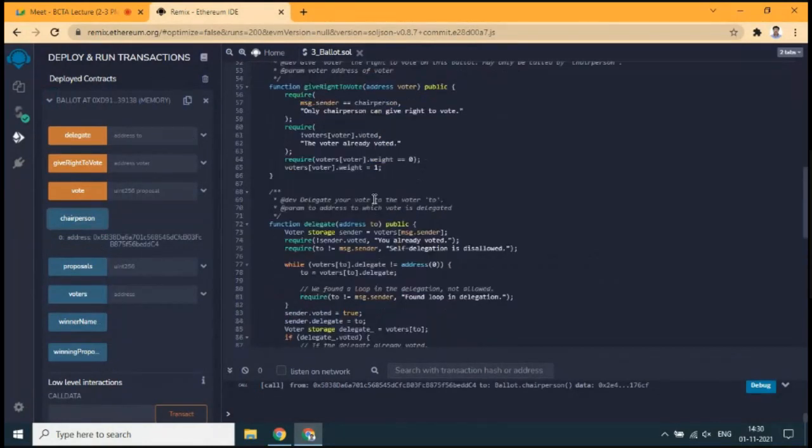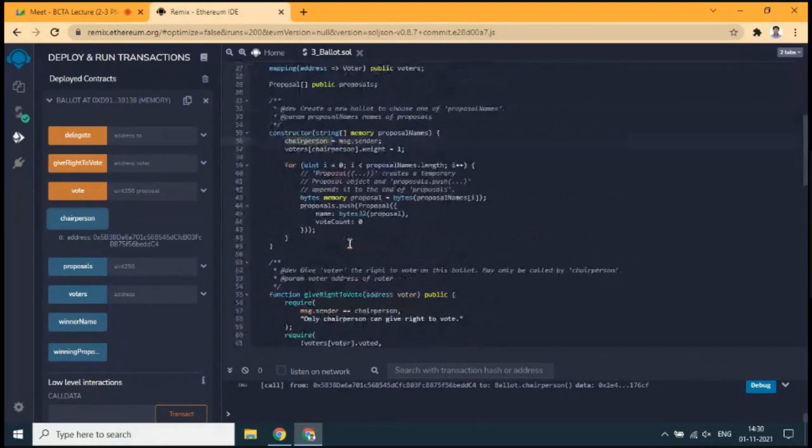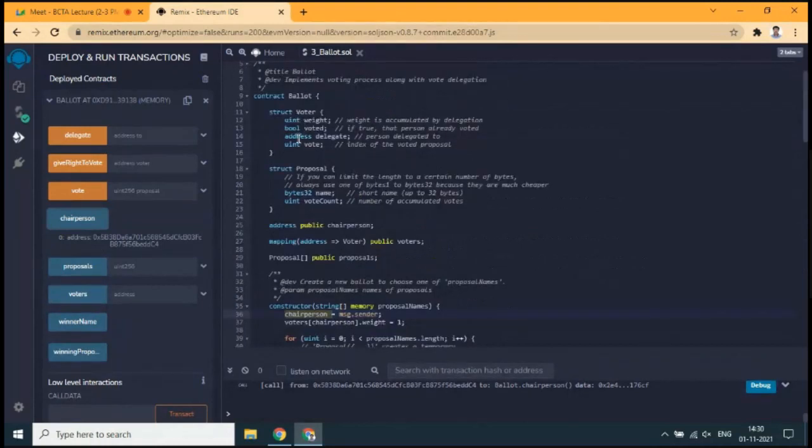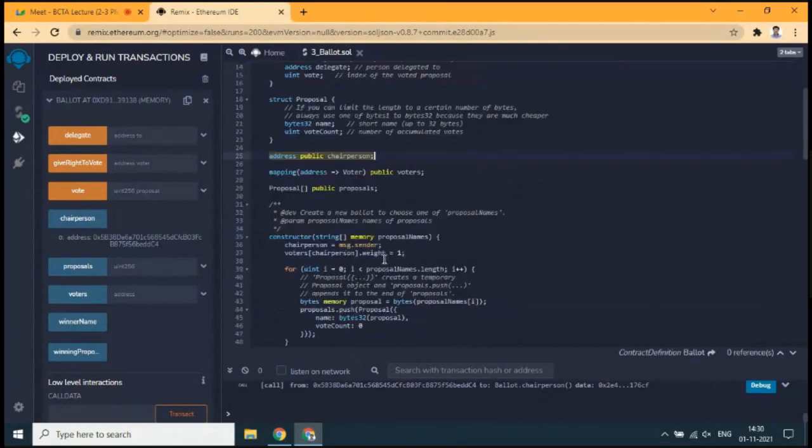In the constructor, chairperson is equal to msg.sender. Chairperson is already declared as public, so that is the reason it is showing here. Whenever the smart contract is deployed, the externally owned account that deployed it will become the chairperson.